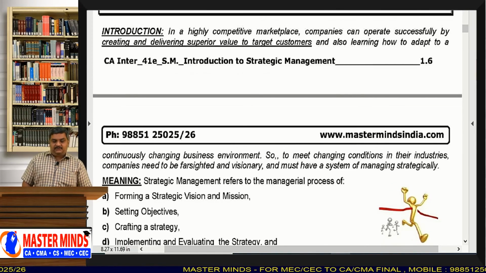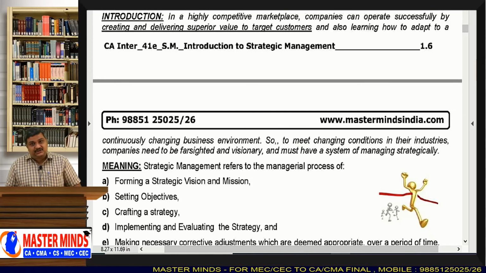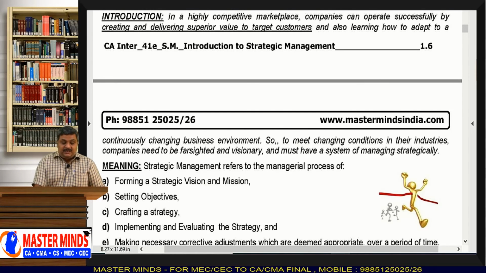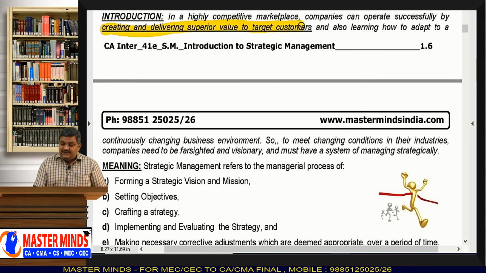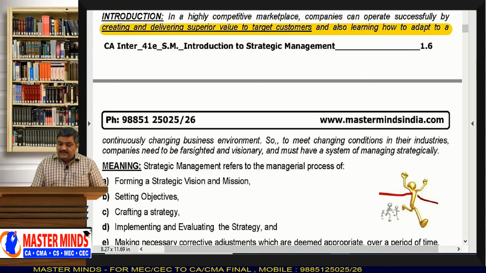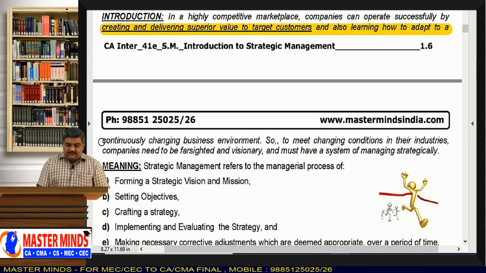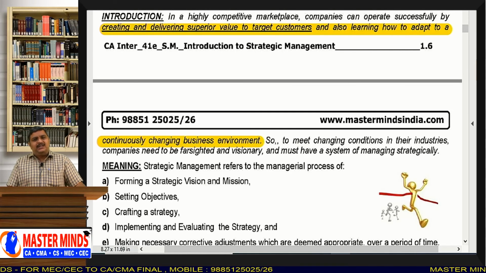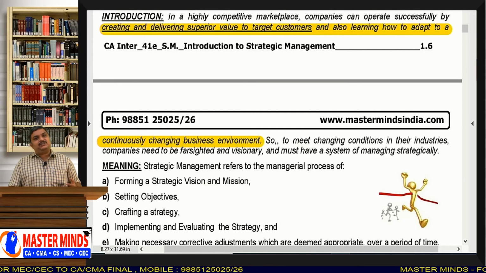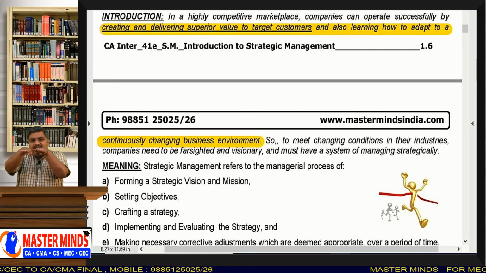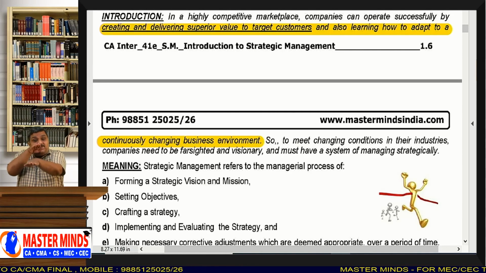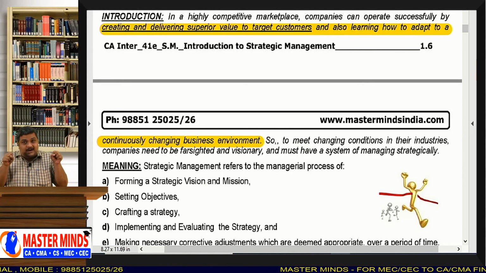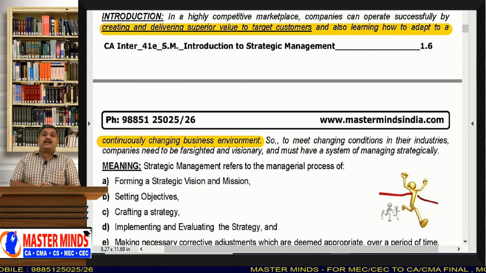So we already understood the meaning of the word strategy. In a highly competitive marketplace, companies can operate successfully by creating and delivering superior value to target customers and also learning how to adapt to a continuously changing business environment. Yes, today there is overriding competition. Once upon a time there used to be overtaking competition, but today we have overriding competition. So it is very hard to survive in this overriding competition.